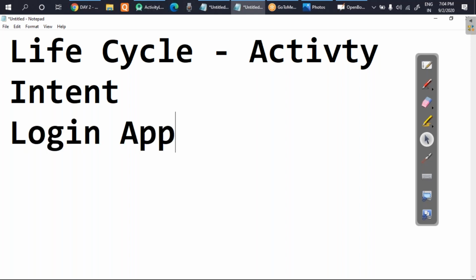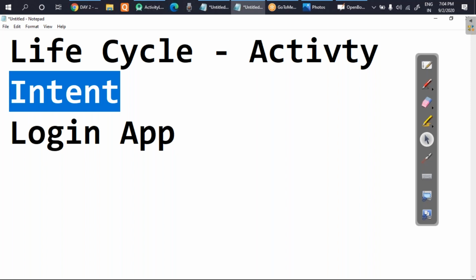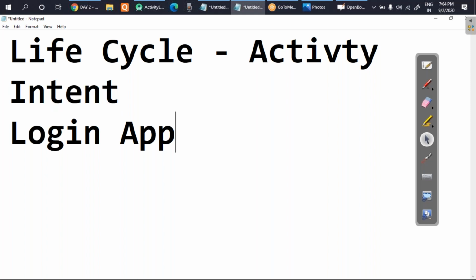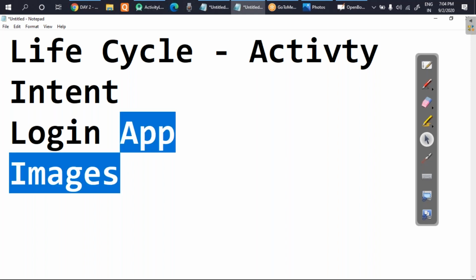In this login app only, I'll be using the intent feature. I'll explain what the intent feature is inside the login app, and you will even see the practical part of that. So you can say today we are going to make one very important project, that is the login app. Here I will also make you understand one very important component, that is how to deal with images. So these are the few agendas which I will be covering today. Let's get started, guys.